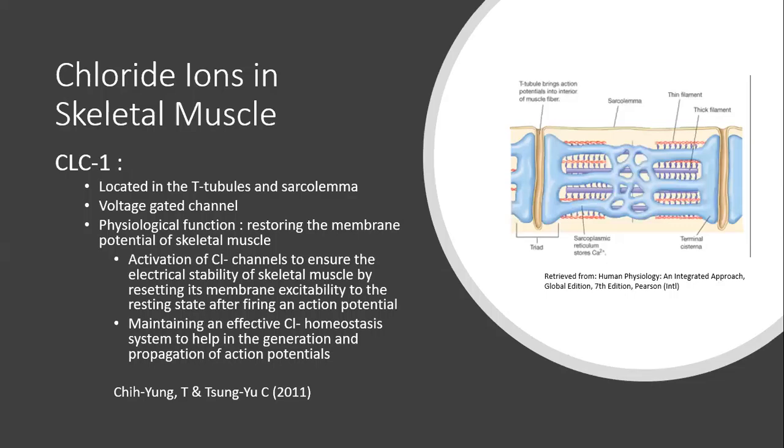chloride ions' negative charge. The CLC1 channel's physiological roles in the skeletal muscles more specifically include the activation of chloride ion channels to ensure the electrical stability of skeletal muscle by resetting its membrane excitability to the resting state after firing an action potential, and maintaining an effective chloride ion homeostasis system in order to help in the generation and propagation of action potentials.